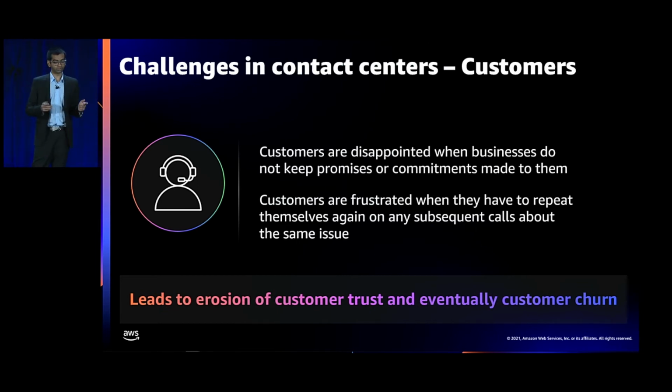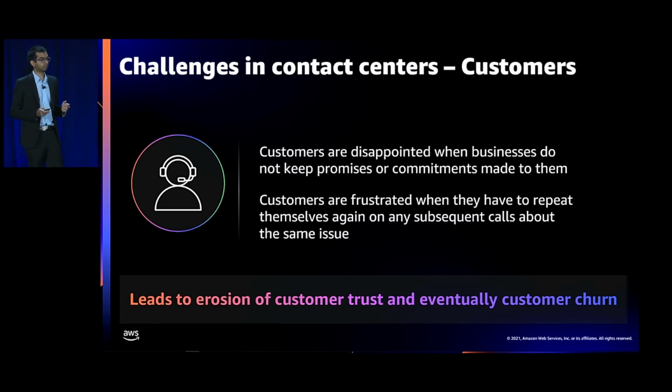Now, finally, customers are also disappointed when they find that promises or commitments made to them are not kept. Examples of a promise or a commitment could be a follow-up email or a follow-up phone call. Customers are also frustrated when they have to repeat themselves again on subsequent calls about the same issue. They expect that agents will already have access to information regarding their past problems and are up to speed on the relevant context. Now, if customer commitments are repeatedly not met, customers get frustrated and eventually could leave the service or even cancel their accounts.